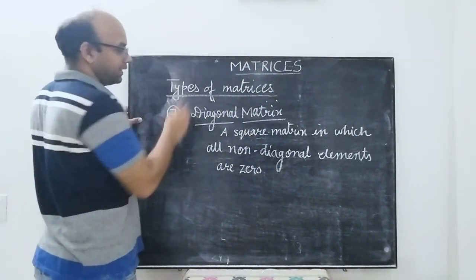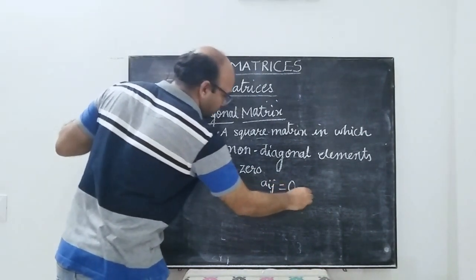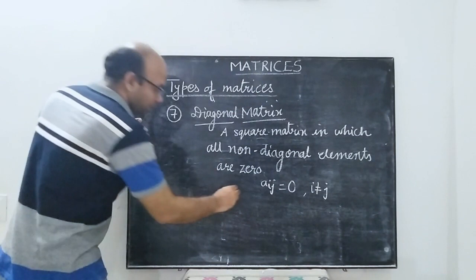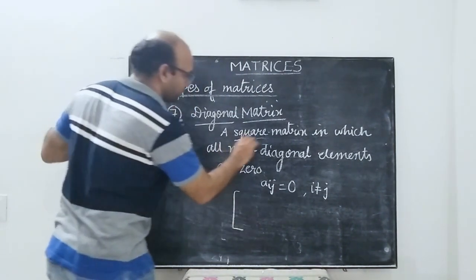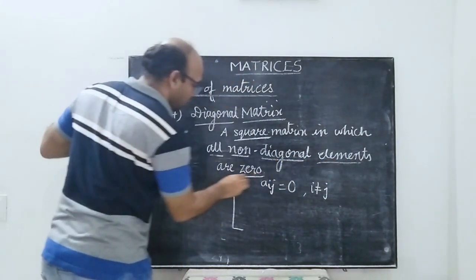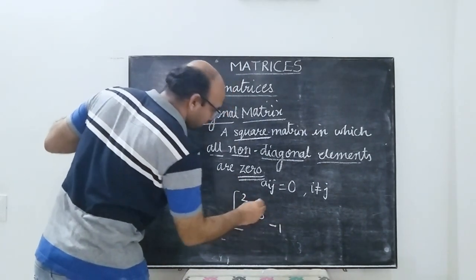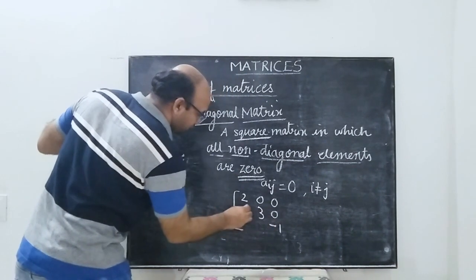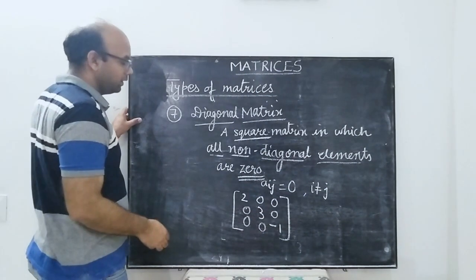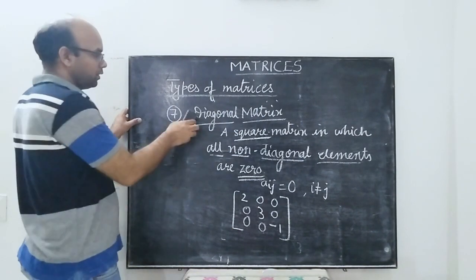We can write it like this: Aij is equal to 0 whenever i is not equal to j. It is important that it is a square matrix. For example, you can have 2, 3, minus 1 on the diagonal, and the rest of the non-diagonal elements have to be 0. So this is an example of a diagonal matrix. It is important that it has to be a square matrix.